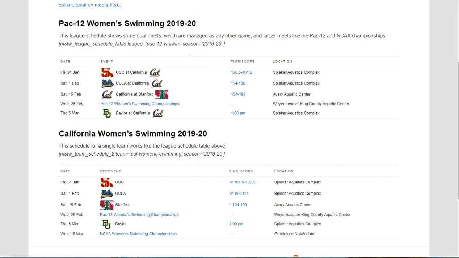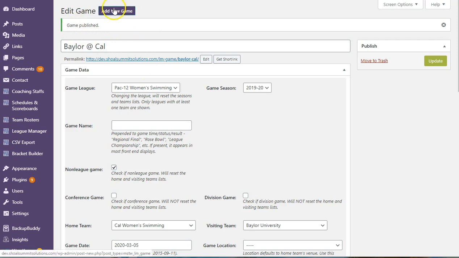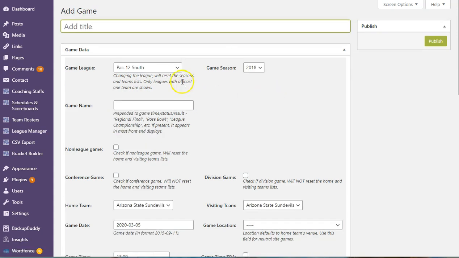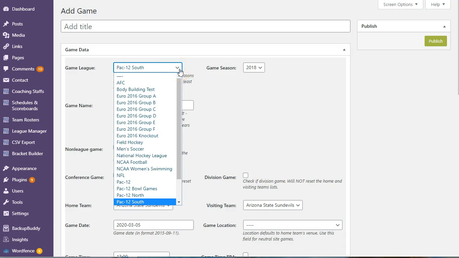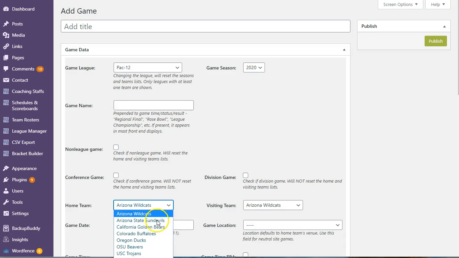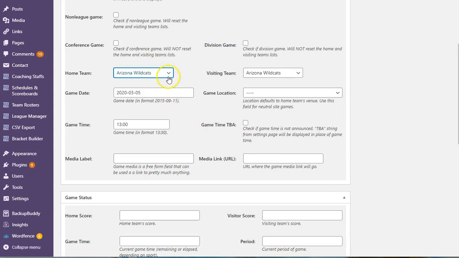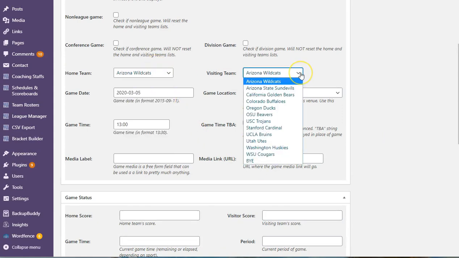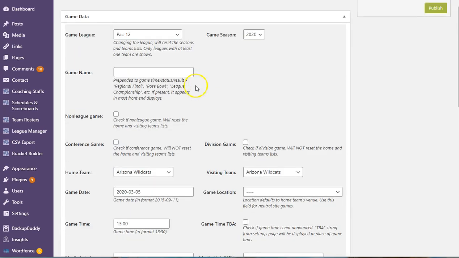But now let's just suppose that we want to add another game. And this is going to be a Pac-12 football game. And we can pick a season if we want. Doesn't really matter. And now since it's a Pac-12 game, there we get all the teams in the Pac-12. Scroll that down a little bit. You can see, there we go. But I don't get any other team not in the Pac-12. Easy peasy.